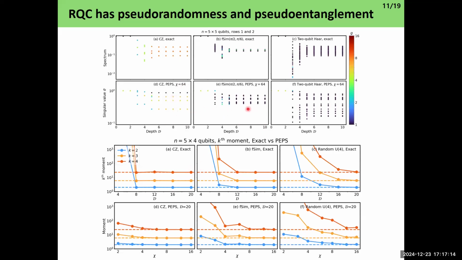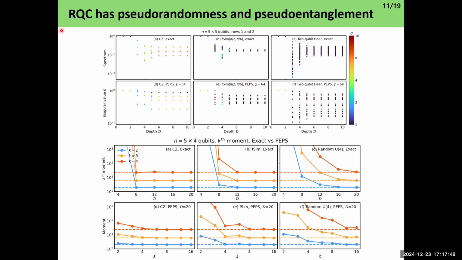But on the contrary, if you focus on the entanglement spectrum, we can see that the controlled-Z gates have degeneracy, where the color represents degeneracy. This G numbers the degeneracy in singular values. We can see the controlled-Z gates are highly degenerate. Fermionic simulations are somewhat degenerate, but two-qubit Haar, which is the closest we can get to Haar random states, shows no degeneracy. So even though it cannot be distinguished by bit-string sampling, it can be distinguished with entanglement spectrum entropies.